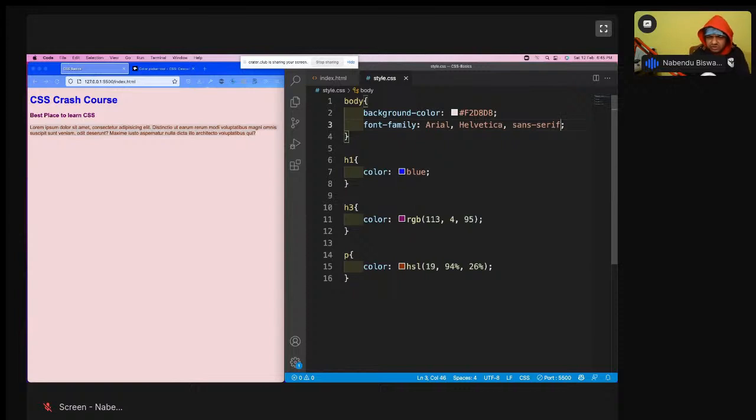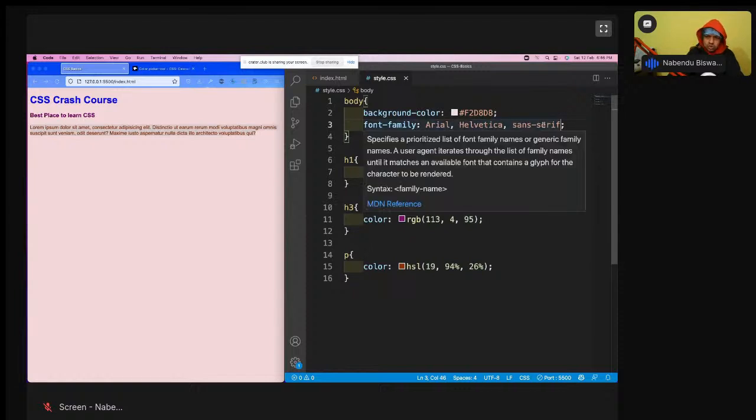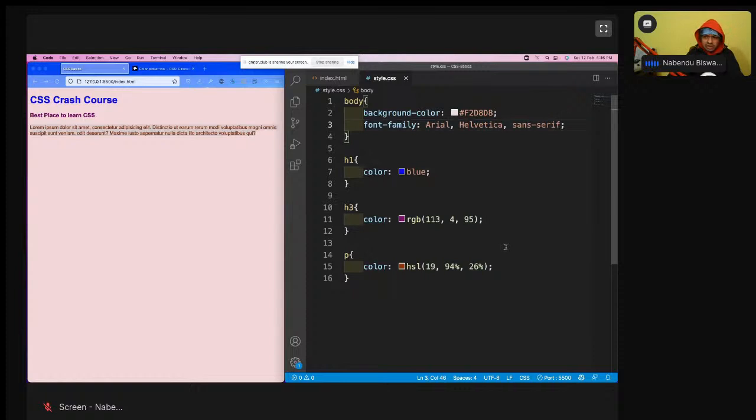But why have I given three fonts? Why not just one font, like in MS Word where you give only one font? One, two, three fonts, separated by commas. I could have given only Arial, but these other two are known as fallback fonts. You can give 10 fonts also. The first one is the font which will always be taken, and the second and third are known as the fallback fonts. And why do we give the fallback font?